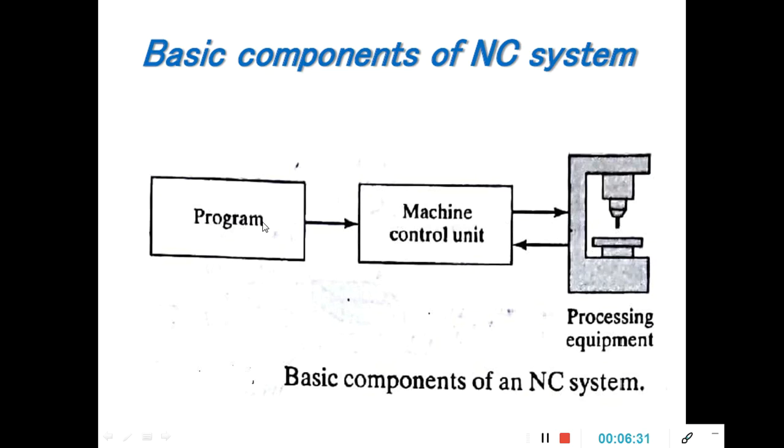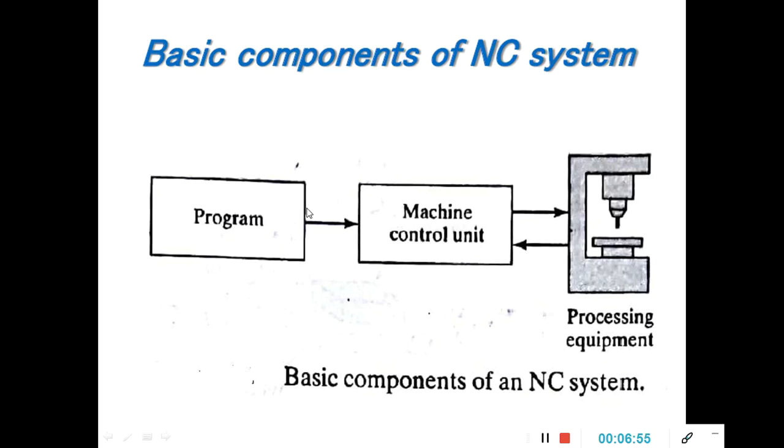Let us consider you are writing a drilling program. The machine control unit reads the program content and transfers it as signals to the processing equipment. Then the actual drilling operation is performed. In this way the CNC machine is operated.